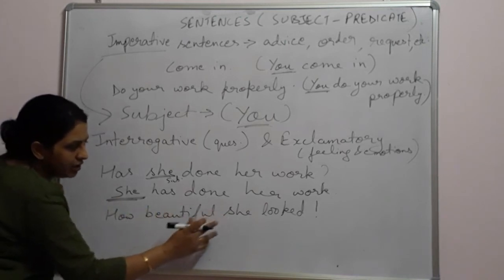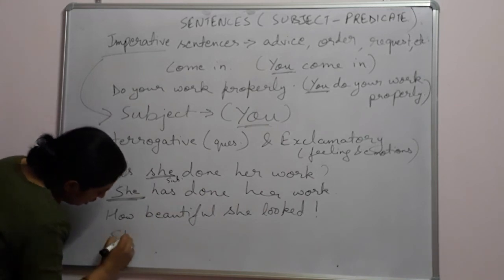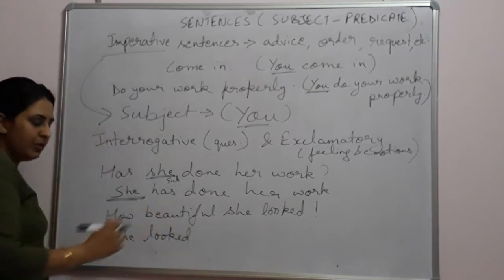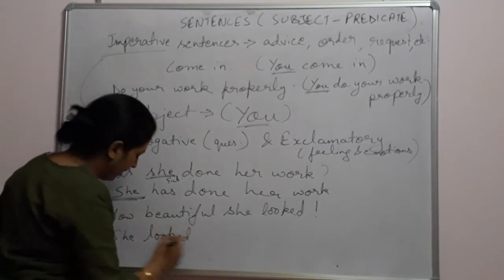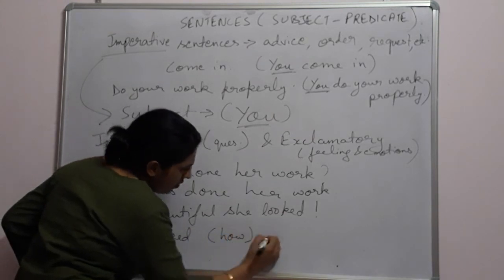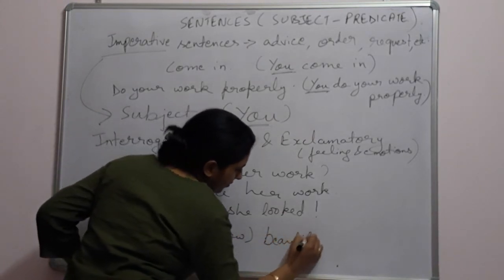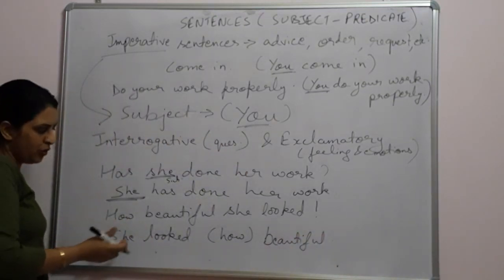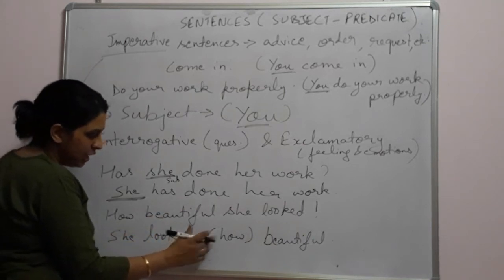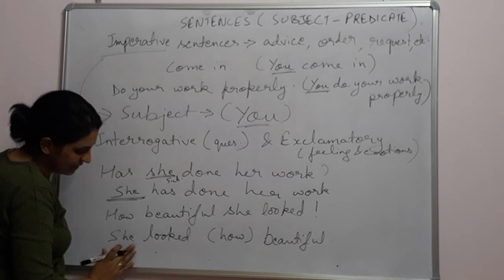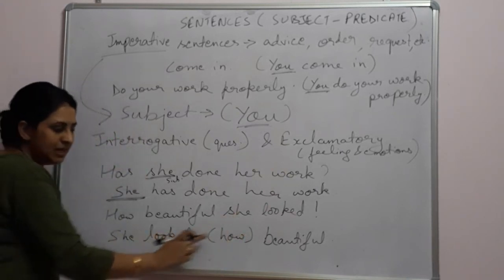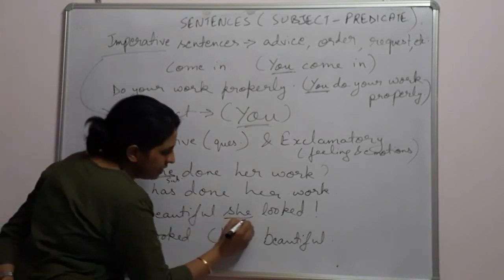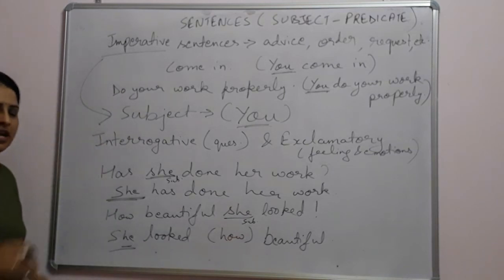Here we will first ask, who looked beautiful? She. So we will write she looked beautiful. But where will we place how? We will put it in a bracket. She looked (how) beautiful. So we have used how in this sentence to express our emotion. So we have put this into a bracket. That means if we remove this, the sentence will give a complete sense. She looked beautiful. It gives a complete sense. So who looked beautiful? She. So in this sentence, what is our subject? She. This is our subject. Okay, you all understood this?